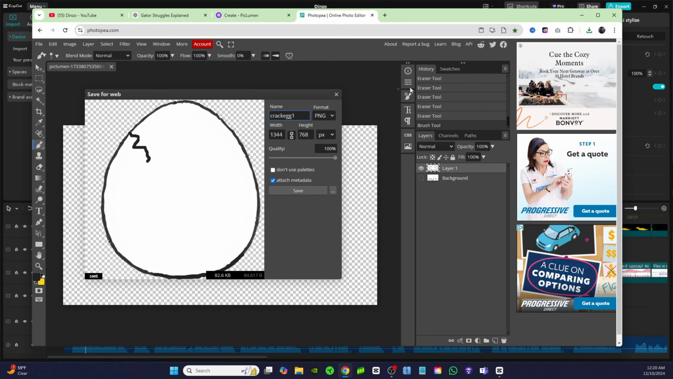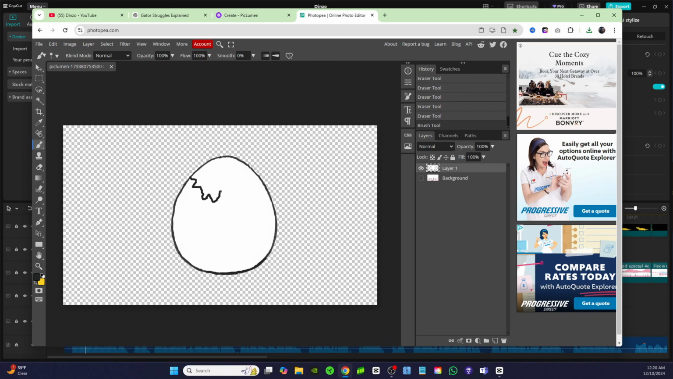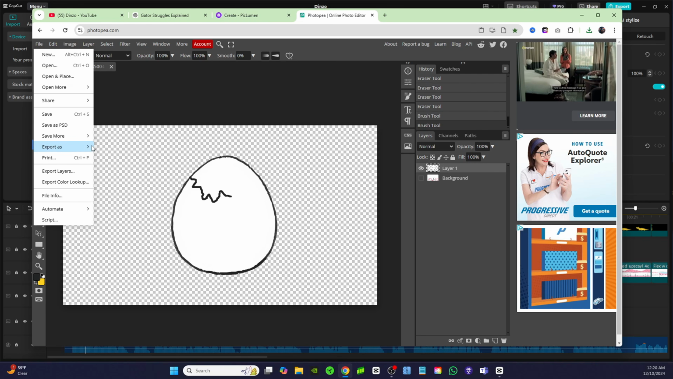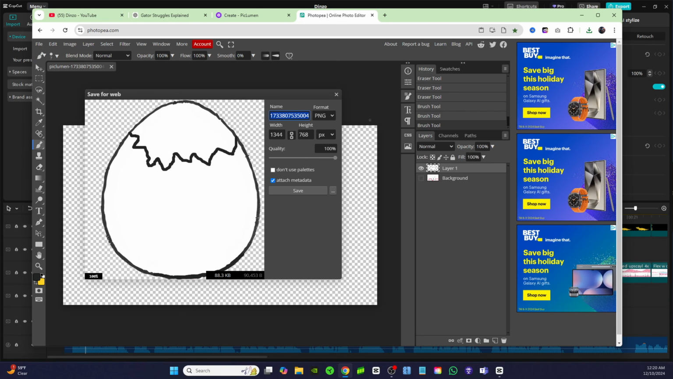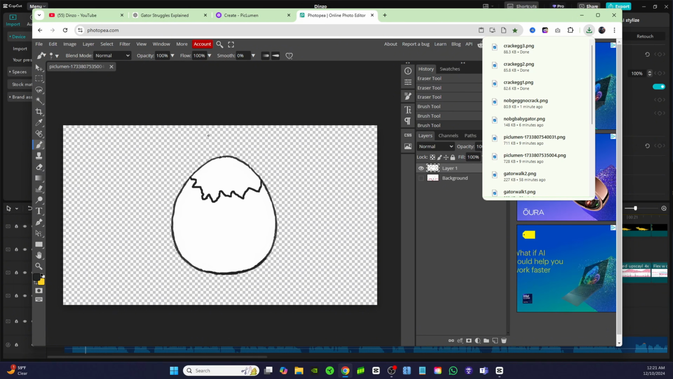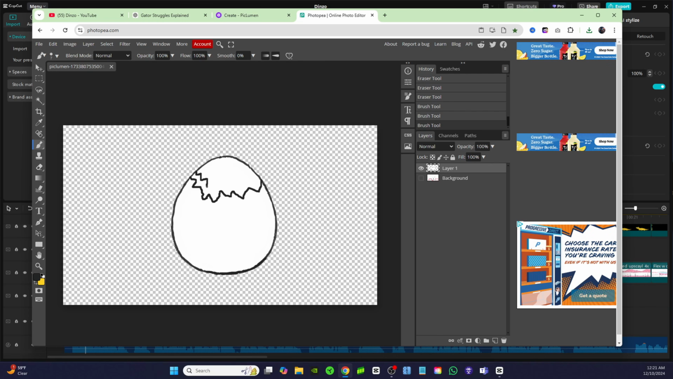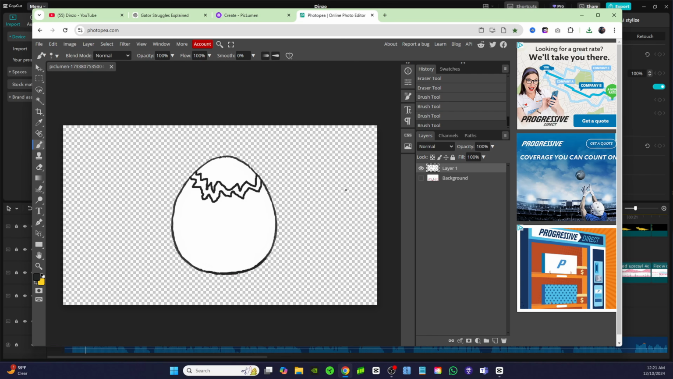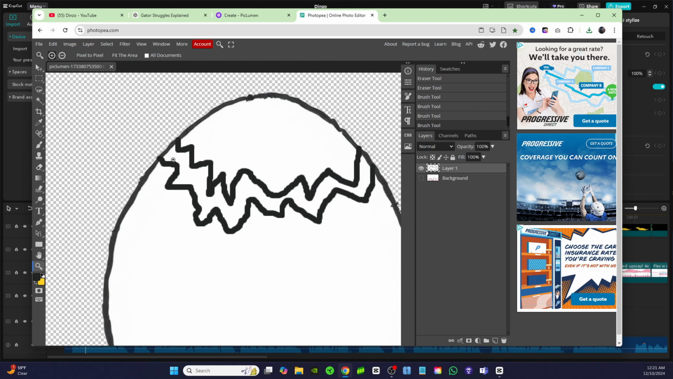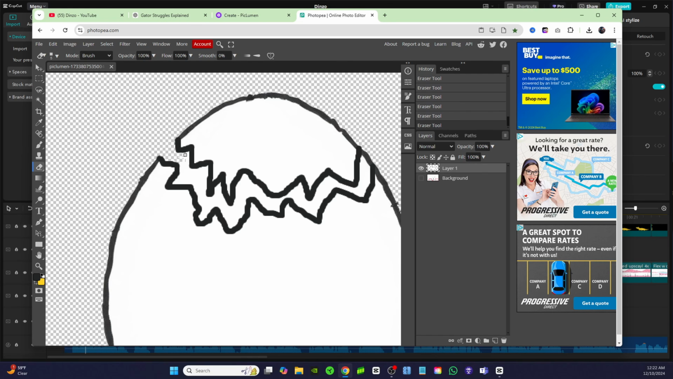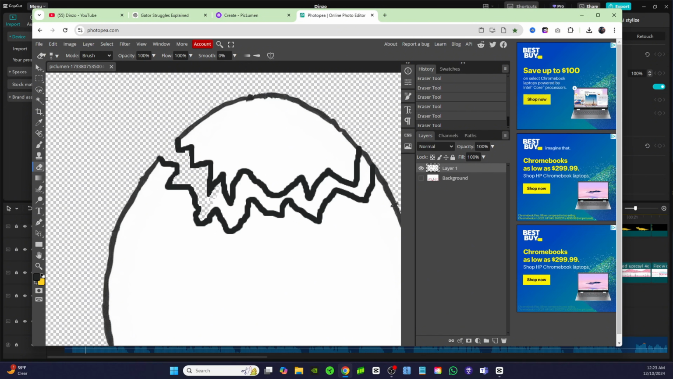I'll just say crack egg 1, and now I'll continue to draw the crack a little bit further, just like that, and export as PNG. We'll complete the crack all the way through and export that again and say crack egg 3. Okay, now that we have it all the way cracked, now I'm just gonna draw the top shell that cracked off of it. Just like that. And now I'm going to zoom in on here, and I'm going to erase this middle part, okay? And what you can do to speed this process up is to just use your magnetic tool.